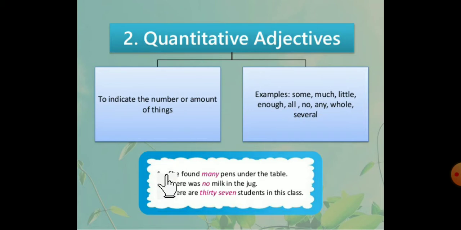Here is an example: she found many pens under the table. Many is showing the quantity of the pens. Next, there was no milk in the jug. No milk also means quantity, it is describing the quantity. Next, there are 37 students in this class. 37, how many? Yes, 37. So it is showing the quantity. Got it? So it is called a quantitative adjective because it indicates the quantity or number of the things.